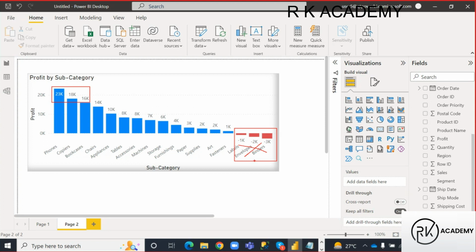So is he taking an action or not? With this visual, he is going to take an action, right? He will not concentrate on these subcategories because they are giving negative profits, losses. Based upon the other subcategories, he is getting more profits, so he will concentrate more on these top subcategories, right? He can take actions like this, guys. Am I clear or not? So that is why Power BI is called what? Business intelligence software. Am I clear, guys? Okay, perfect.